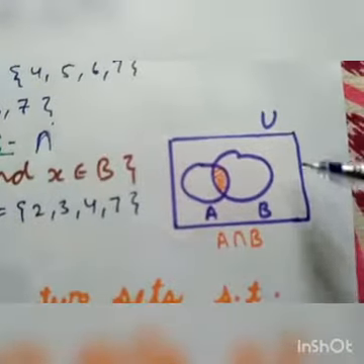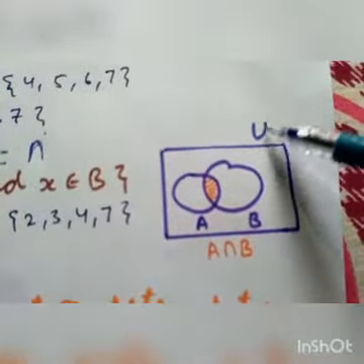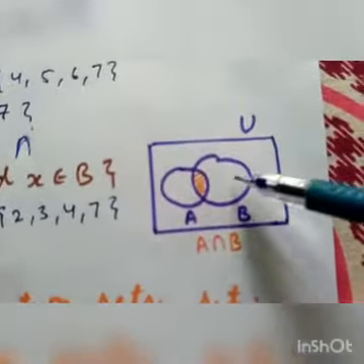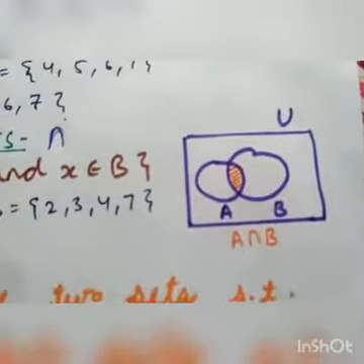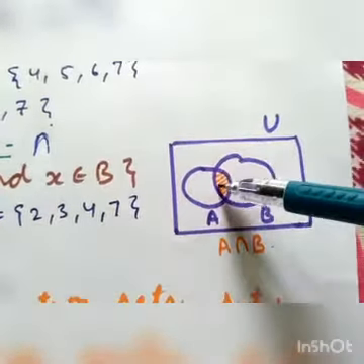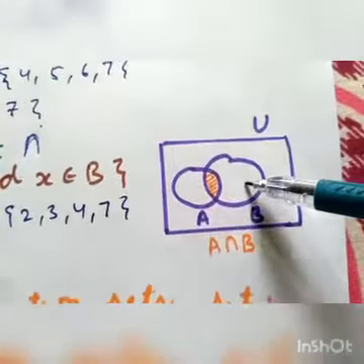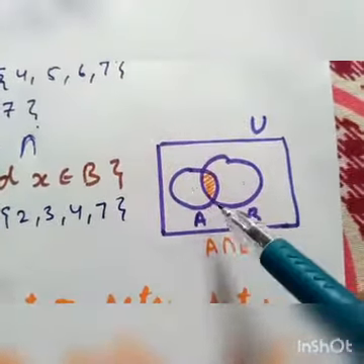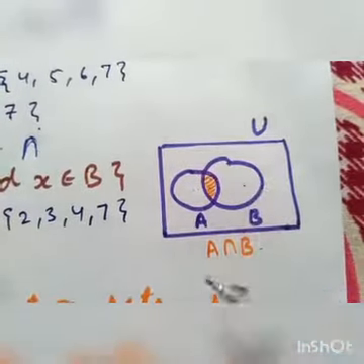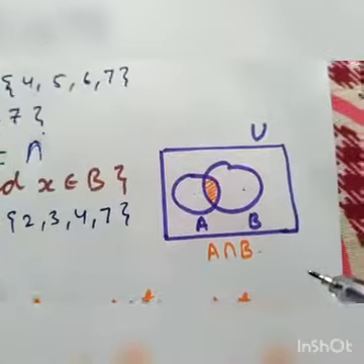This rectangle represents the universal set, and here are set A and set B. Now, A intersection B implies this common portion, that is in A also and in B also. So whenever we write the intersection of two sets, it implies the common elements that belong to both sets.